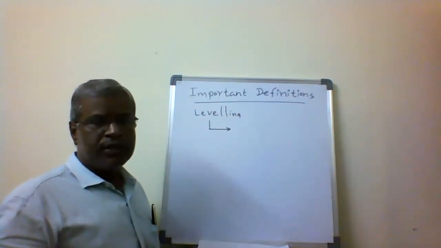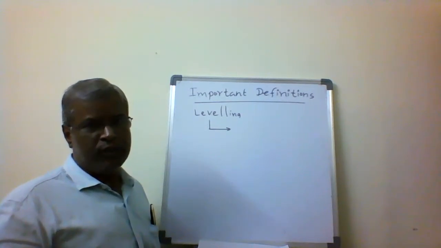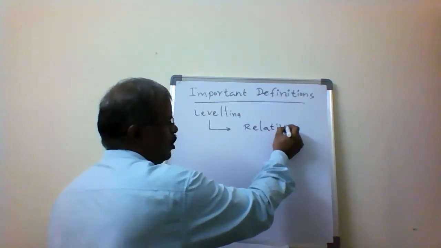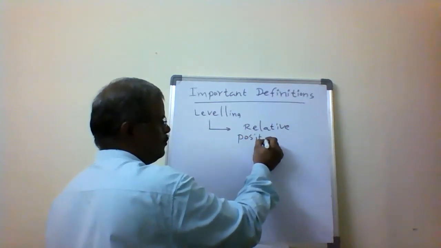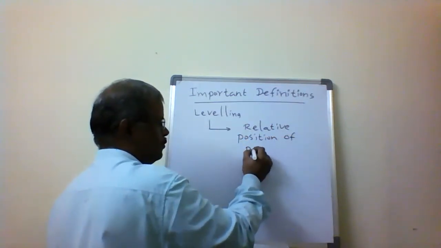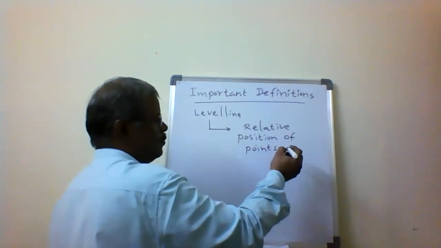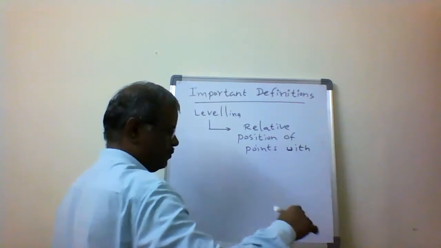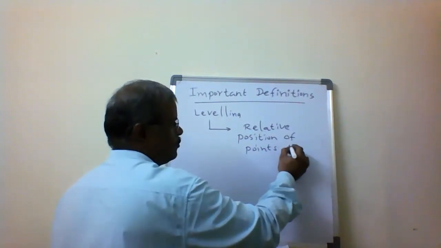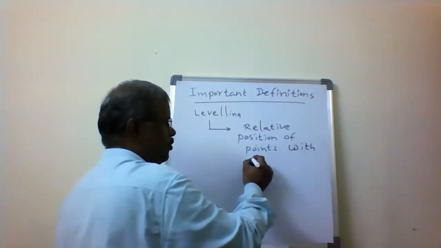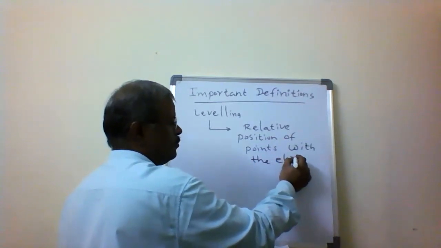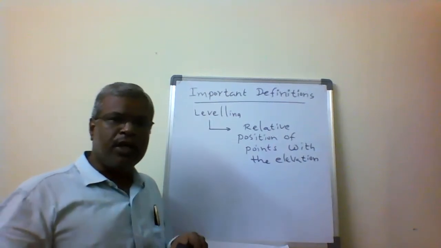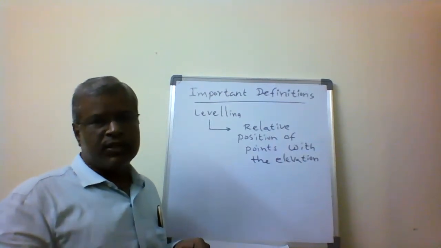Leveling is determining the relative positions of points with respect to the elevation, or finding the vertical distance with respect to the datum line.